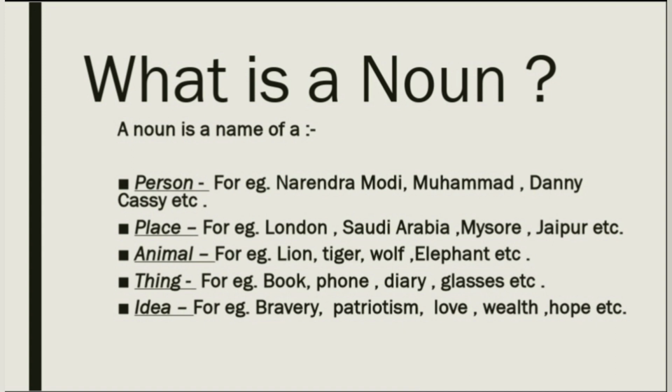And noun also means the names of ideas, which can be an emotion also. It carries an abstract notion such as bravery, patriotism, love, hope, sadness, happiness. All these feelings come under noun. So noun is the name of a person, place, animal, thing, or idea.